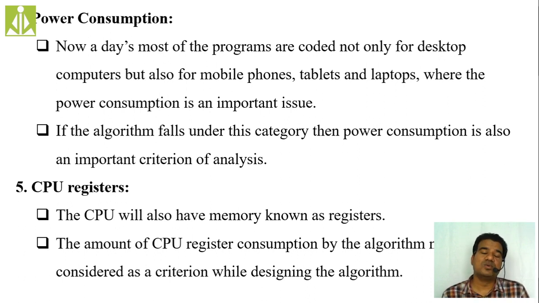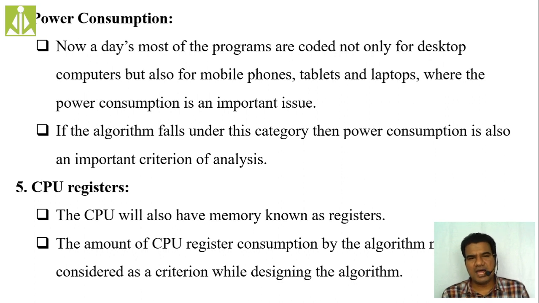So the CPU will also have some registers in it. These registers are nothing but memory locations inside the CPU, and we call them CPU registers. If an algorithm consumes more CPU registers, we consider that algorithm inefficient. So the consumption of CPU registers should be minimum. Not only the time and the space, but also the network consumption, power consumption, and CPU register consumption, all these things we have to look for in an algorithm.